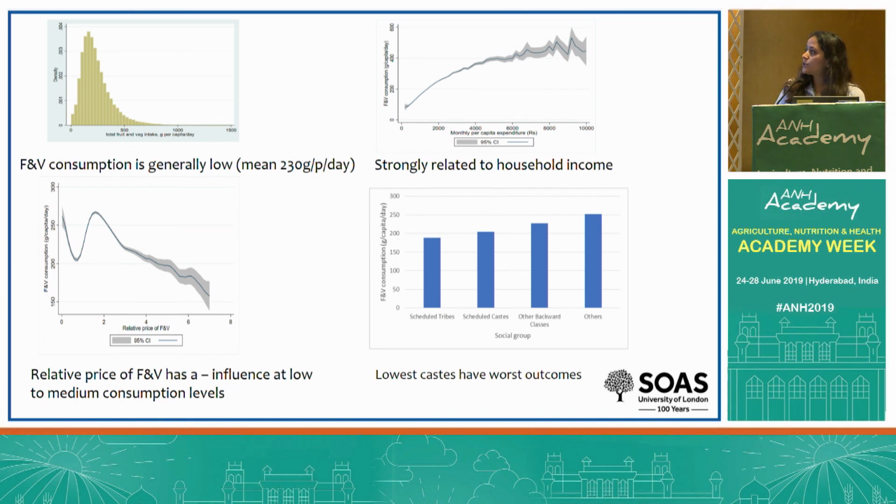So the first figure shows the unequal distribution of fruit and vegetable consumption using the full Indian sample. Fruit and veg consumption is generally low. I want to emphasize that these two non-parametric graphs only plot bivariate associations, but our regressions with full controls confirm the important influence of household income and relative price of fruit and veg.